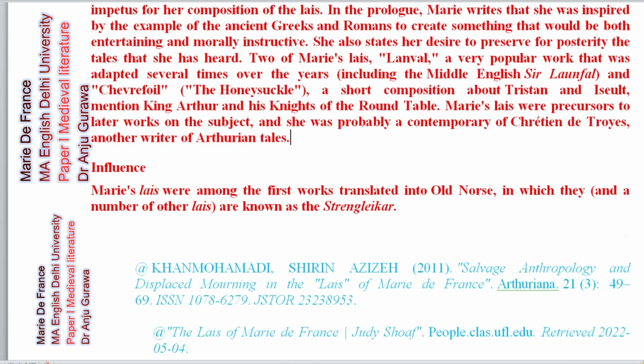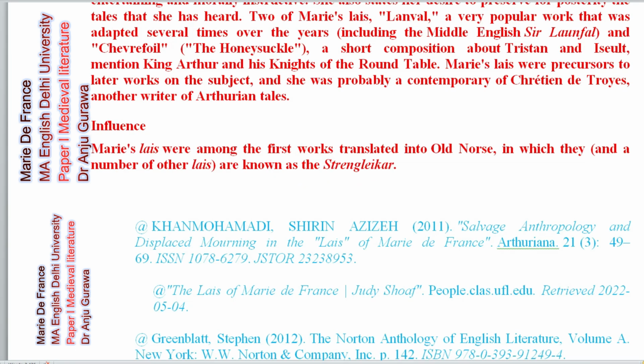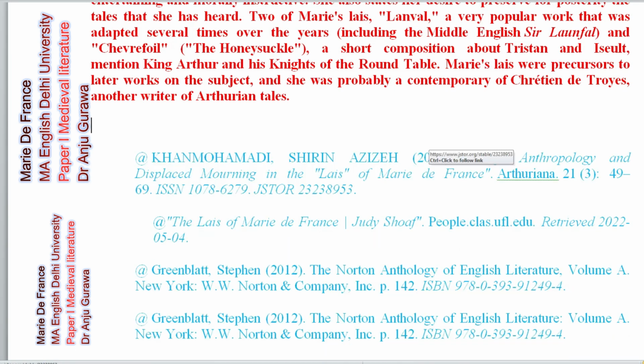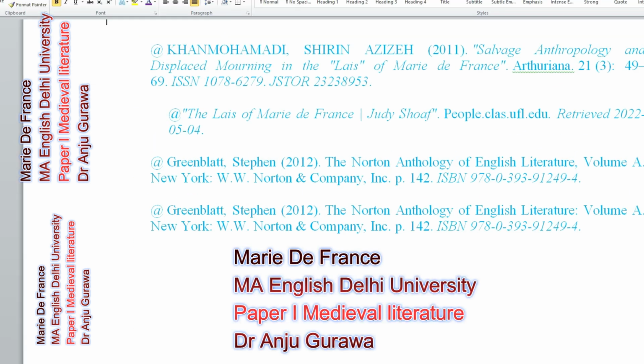This scene is being paused, so if you want to take a screenshot also, you can take it. So now I'm just striking off, and these are references from where you can find out if you want to give a reference in your answer. So that's Stephen Greenblatt and Stephen Greenblatt.